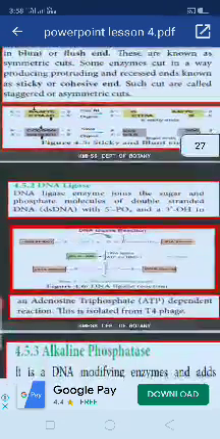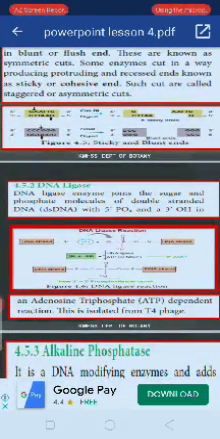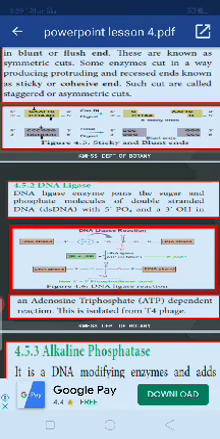Next we pass on to another one, DNA ligase. DNA ligase is an enzyme. It joins the sugar and phosphate molecules of double stranded DNA or single stranded DNA, the 5' phosphate group and the 3' OH group. It is also an ATP dependent reaction. It is mostly isolated from T4 bacteriophage.